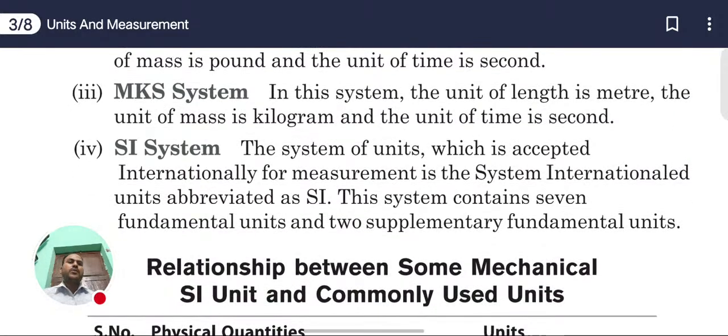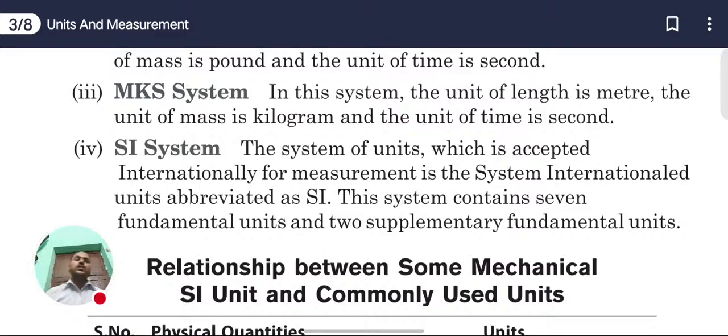The system of units which is accepted internationally for measurement is the International System of Units, abbreviated as SI. This system contains 7 fundamental units and 2 supplementary units.